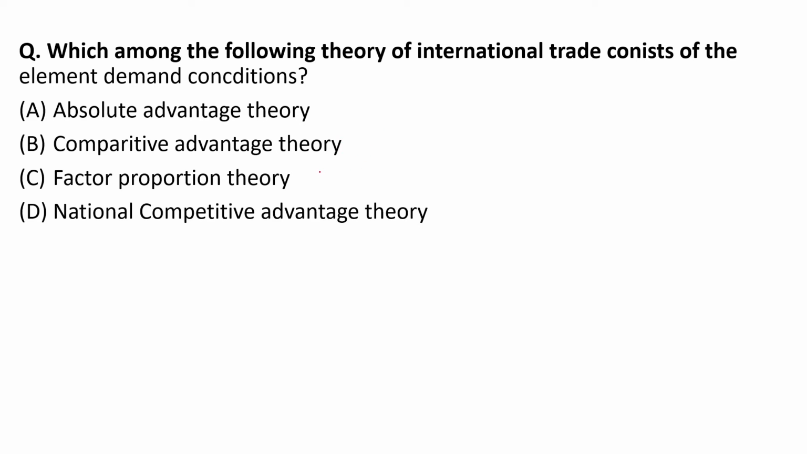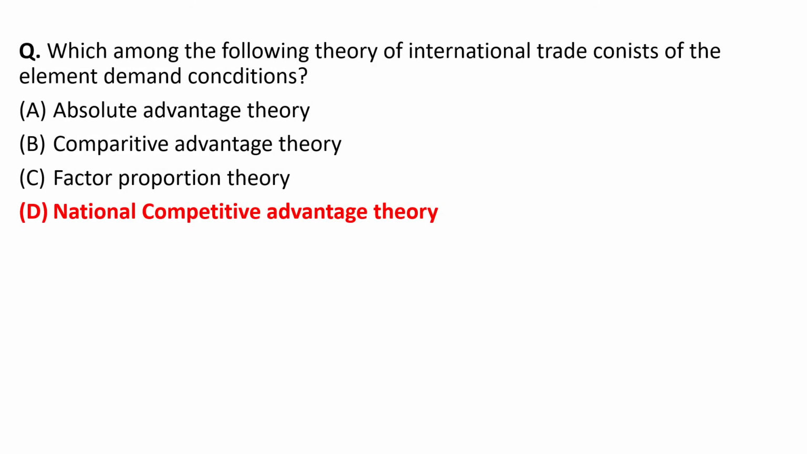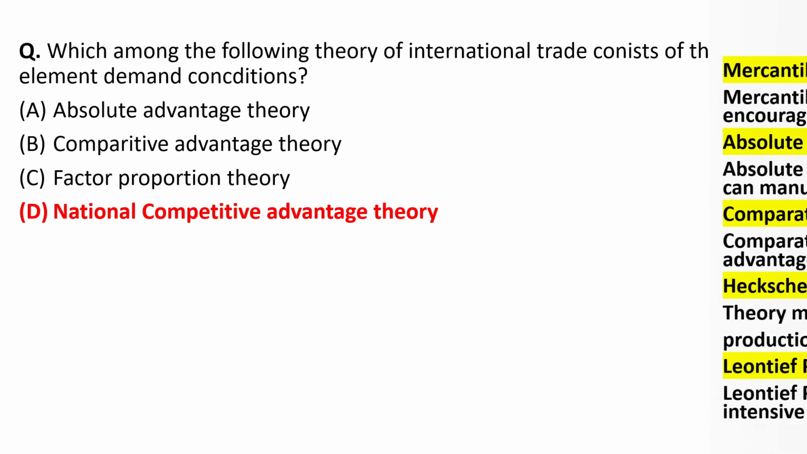Factor proportion theory has given the Heckscher-Ohlin model, which means two countries, two goods and two factors of production, one is labor and another is capital. National competitive advantage is the model given by Michael Porter. This is the only model which consists of the demand condition. The rest three will not have it. Option number D will be the right answer.